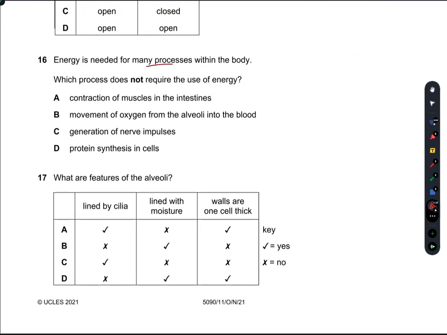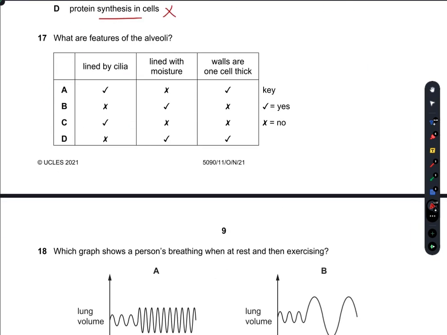Energy is needed for many processes within the body. Which process does not require the use of energy? Contraction of muscles in the intestine requires energy in the form of ATP. Movement of oxygen from alveoli into the blood takes place by diffusion, which does not require any energy. So B is the right answer. Generation of nerve impulse requires energy. Protein synthesis also requires energy.